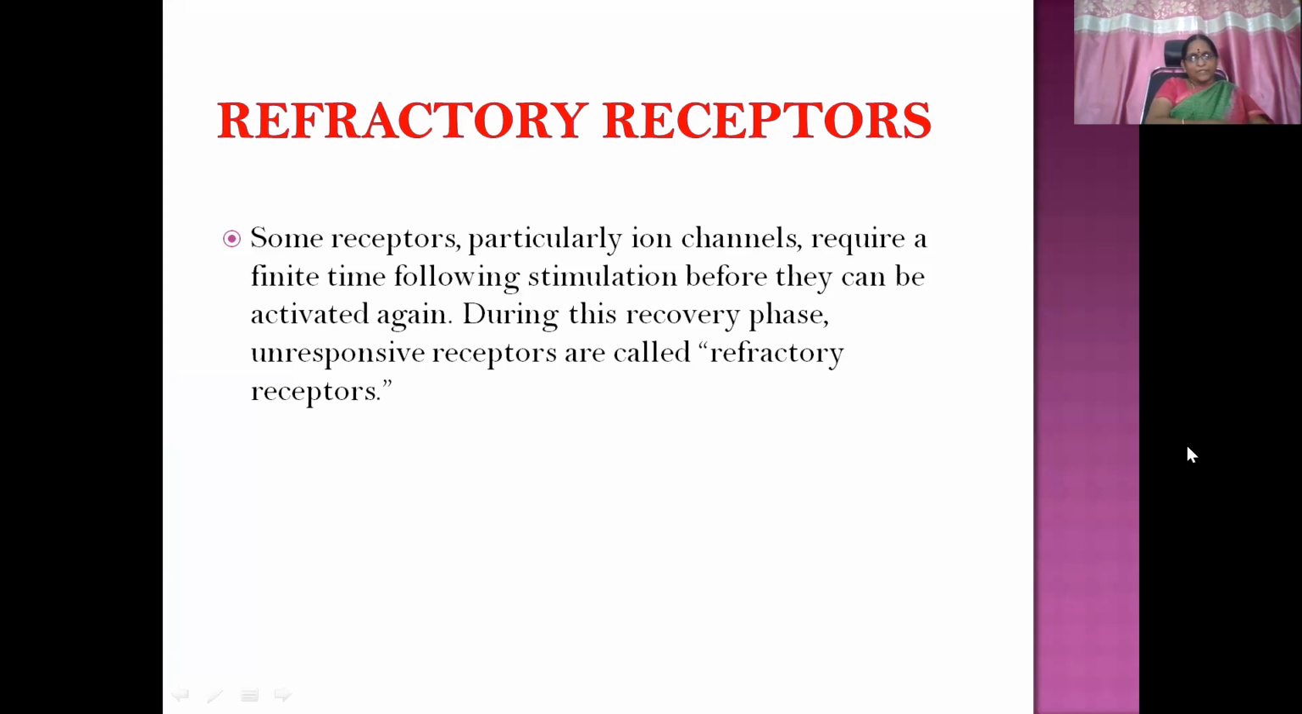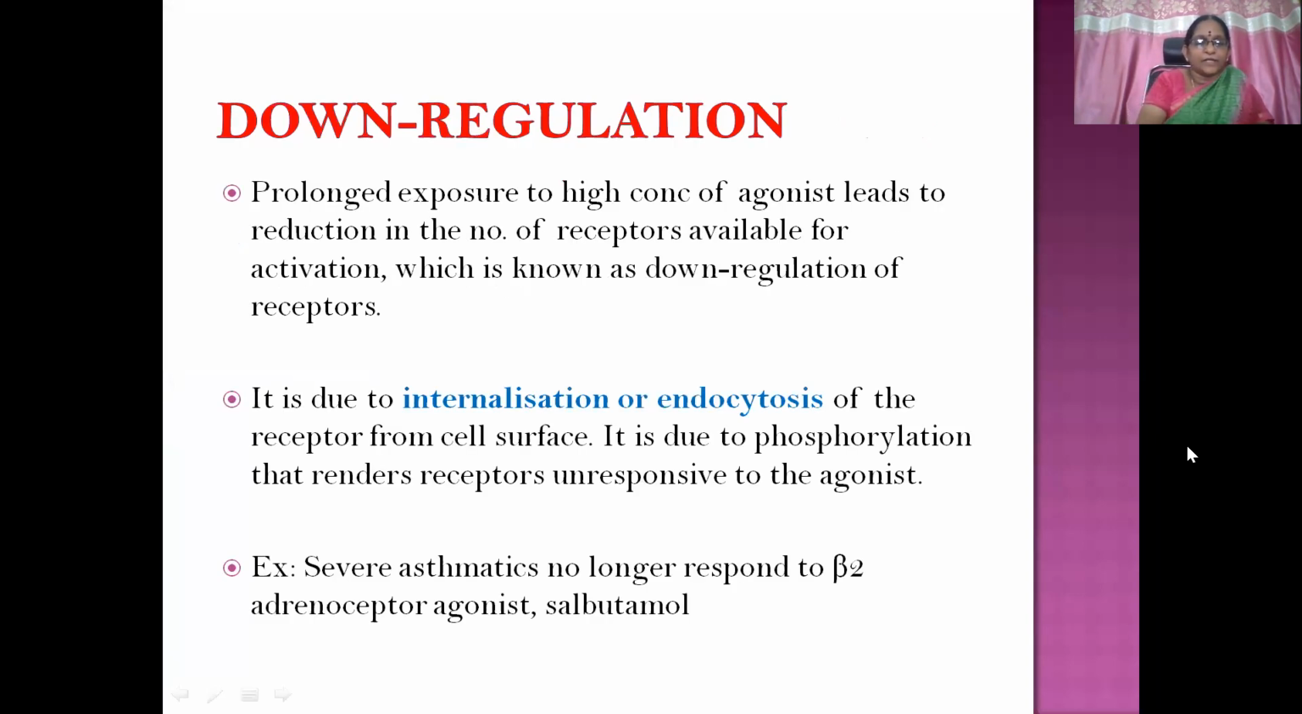Some receptors, particularly ion channels, require a finite time following stimulation before they can be activated again. It's like a lag period. So during this recovery phase, unresponsive receptors are called refractory receptors. Then downregulation. Prolonged exposure to high concentration of agonist leads to reduction in the number of receptors. So there is a difference between downregulation and desensitization.